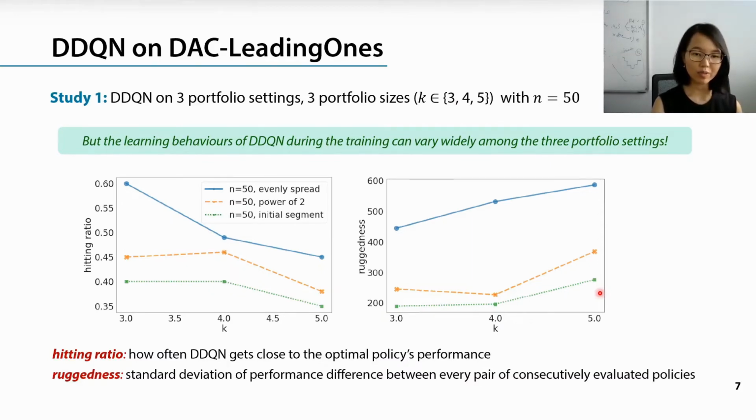Also, another thing we observe from those plots is that when the portfolio size K increases, the hitting ratio also decreases and the learning is less stable, which suggests that DDQN starts struggling to learn when it has more actions to choose from. So we will investigate this point further in the next study.